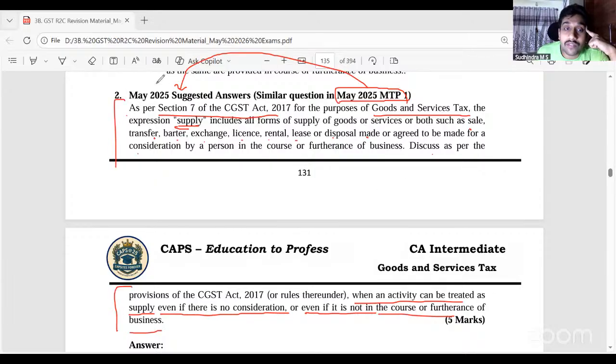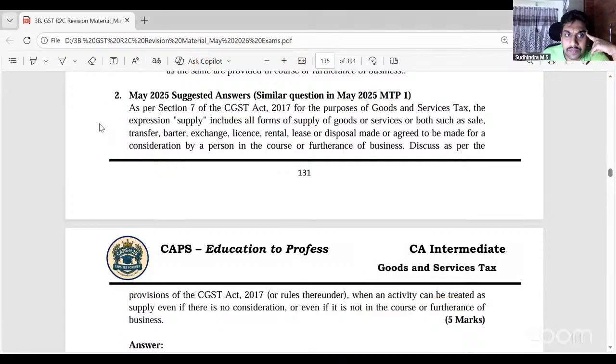Right. So when we start reading the question, we'll start to panic. Okay, what is this we are talking about? I'm not too sure about this, etc. Ultimately, the requirement itself will be different. So, what is the answer for the first part here? Schedule 1. Excellent. What is the answer for this? Importation of services. 7-1B. That's all. That is what we are supposed to write. 5 marks. Just list down. When is an activity treated as supply? So we have to just write down those activities. You'll get the marks.